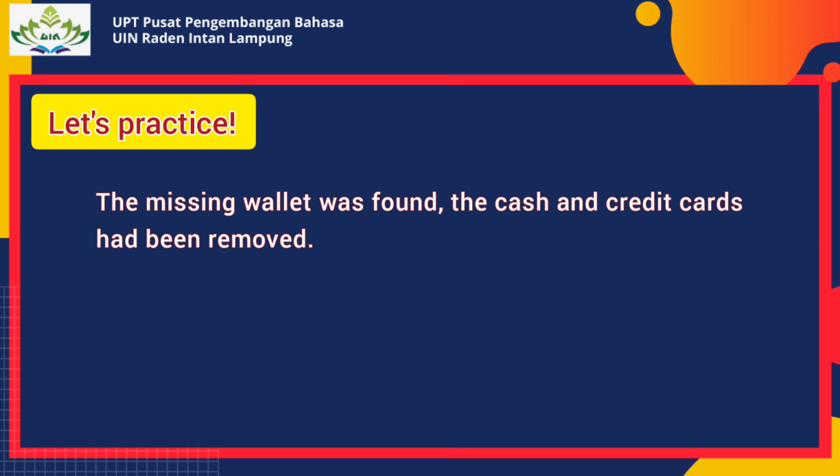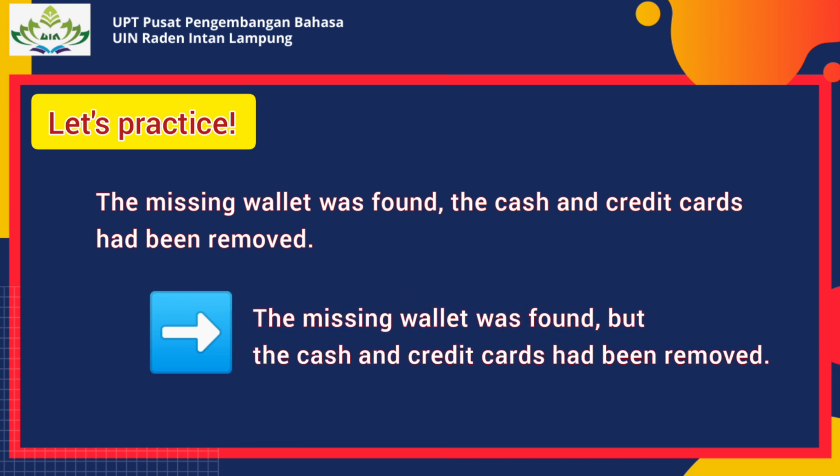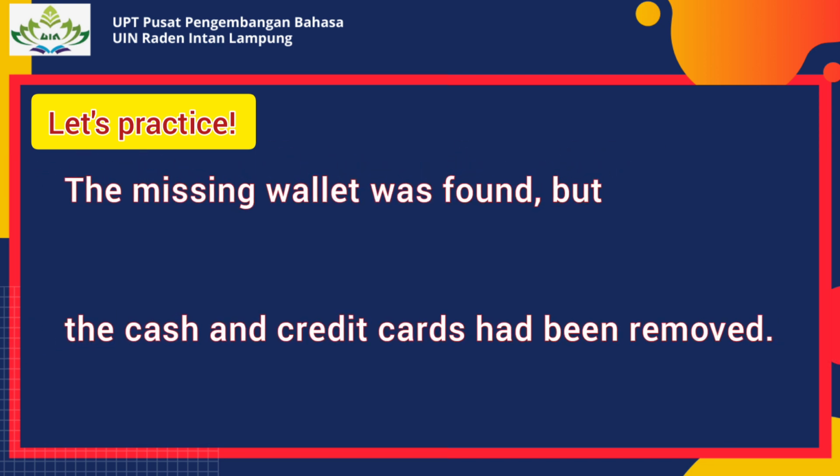The best connector for this sentence is but, which is placed after comma. Therefore, the correct sentence will be: the missing wallet was found, comma, but the cash and the credit cards had been removed.